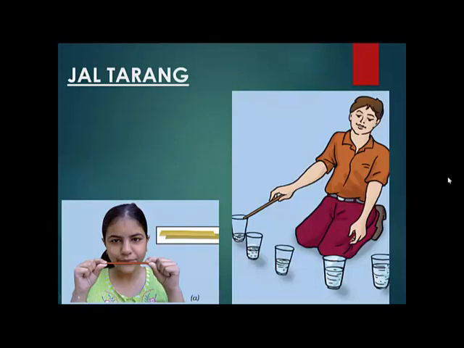Now look at this. There are 5 glasses and each glass has been filled with a different quantity of water. In the first one, the water is up to only this level. Second one, the water is a little more. Third one, half, more than half, and this is full. If you take a stick and start tapping on these glasses, you will get different levels, different pitch and different quality of sound. This is called jaltarang. Which is the part which is vibrating here?